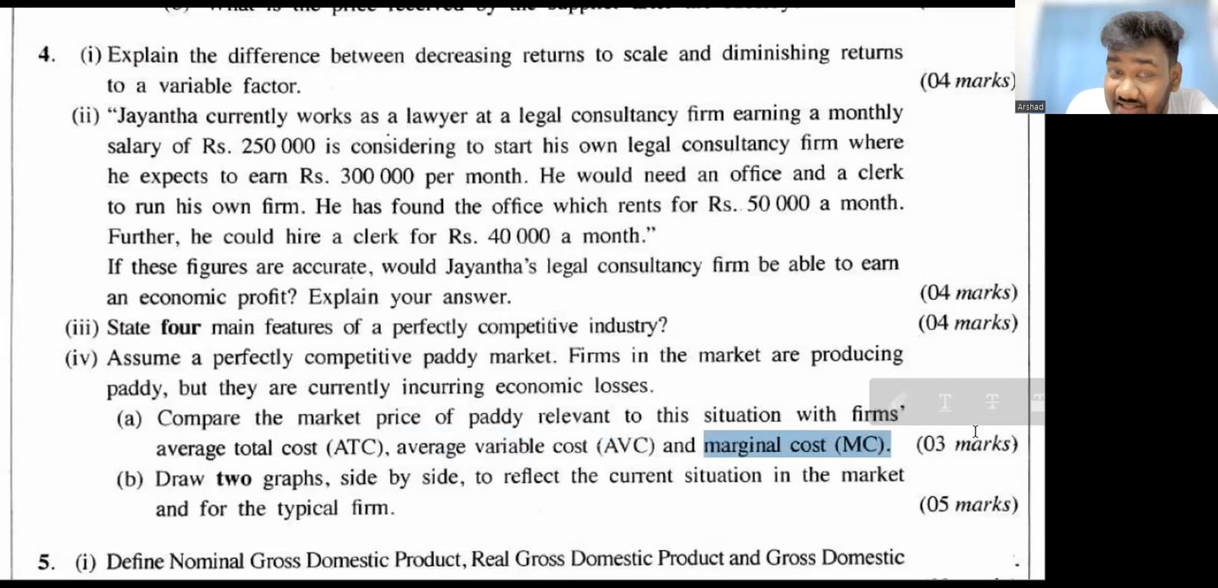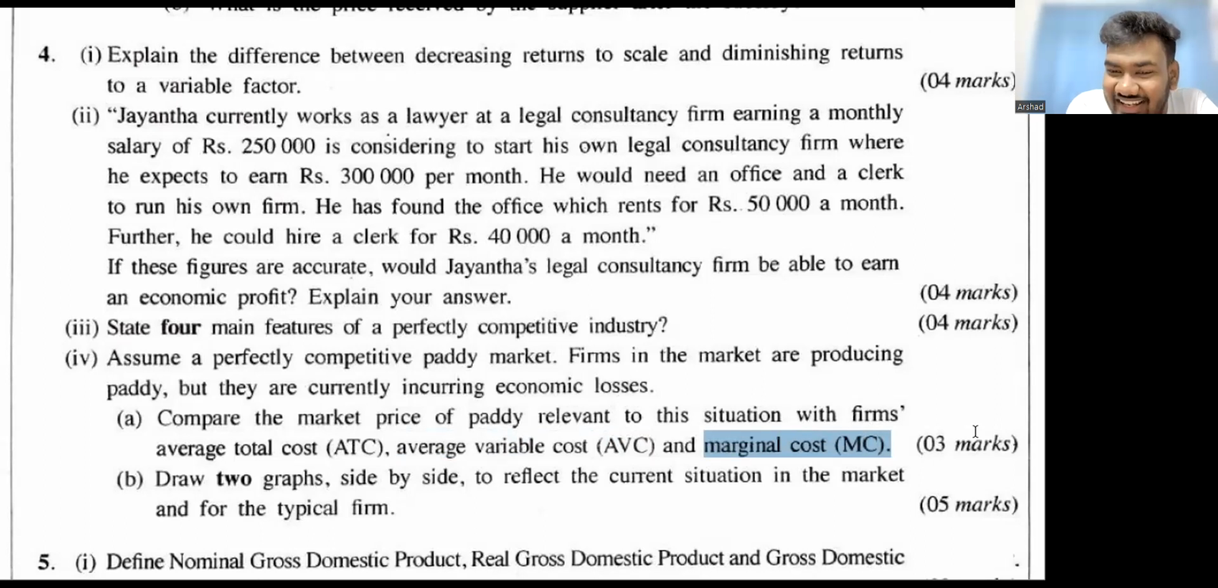Price and the marginal cost. What can you tell about this? Now you're comparing the price with the marginal cost, not anything else. So what can you tell about the price and the marginal cost? Any guesses? Think of the profit maximizing condition. Just try to picture this in a graph.